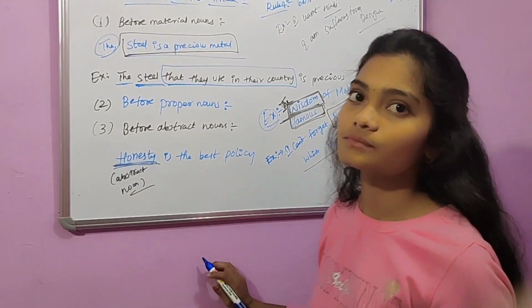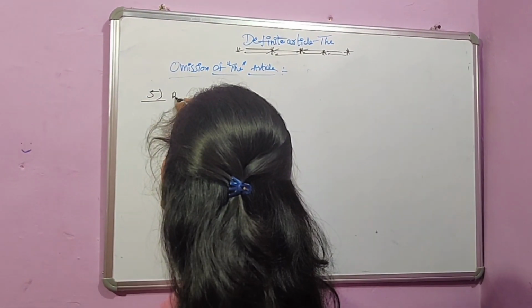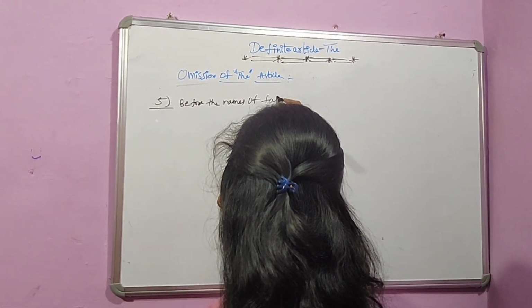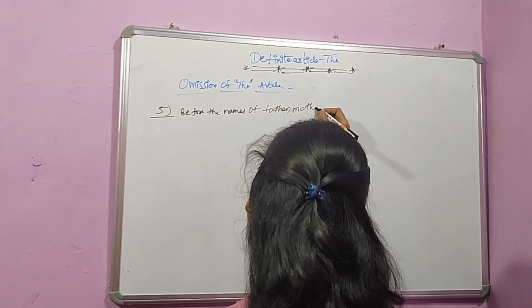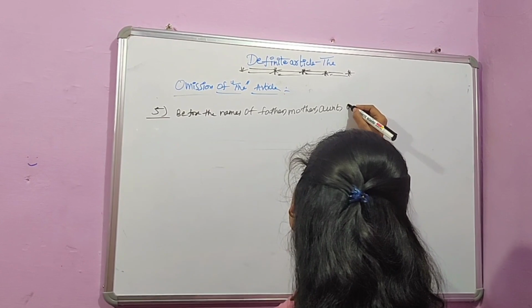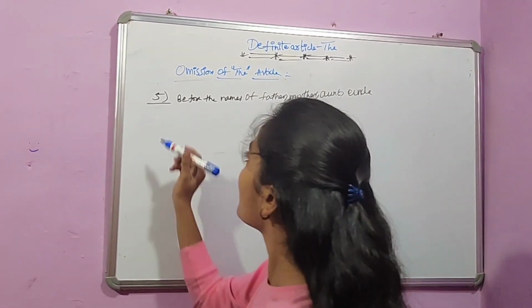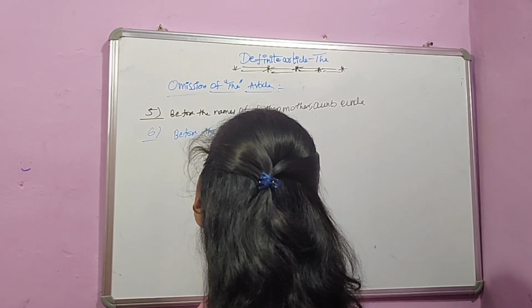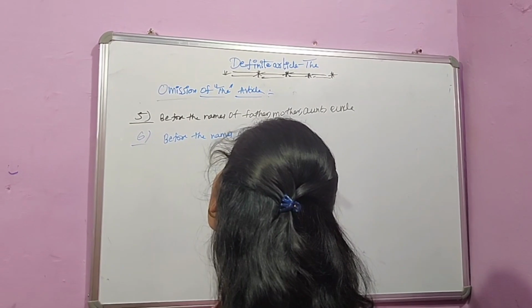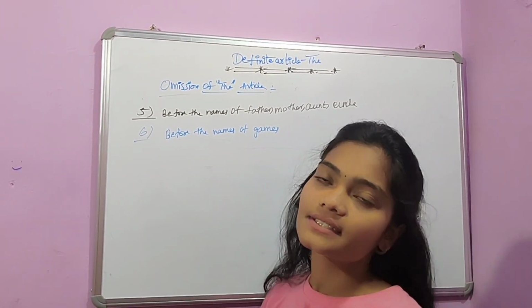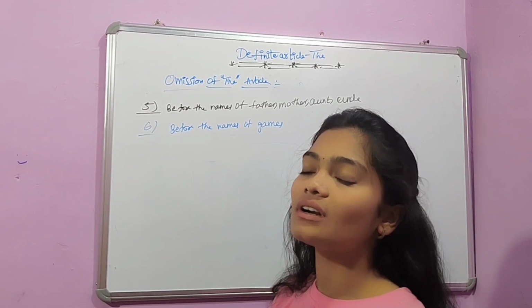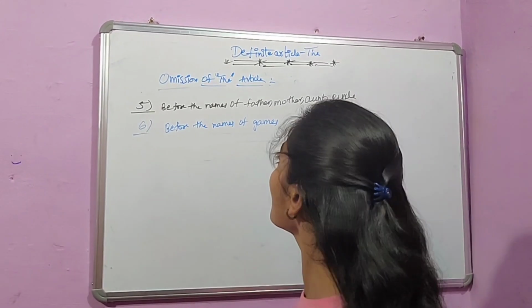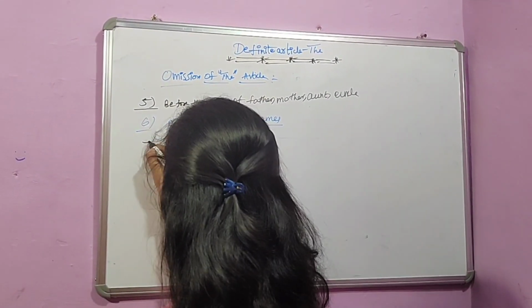And now the fifth rule is, before the names of father, mother, aunt, uncle, we should not use the article. And the sixth rule is, before the names of games. Before the names of games, we should not use the article. For example, he plays cricket, she plays golf, that's it. We should not use it like "she plays the cricket, he plays the golf." We should not use it before the names of games.